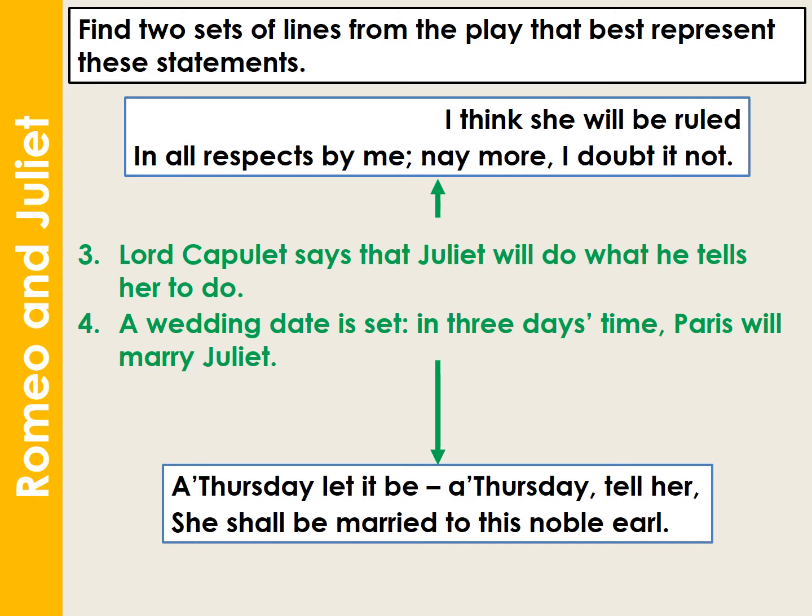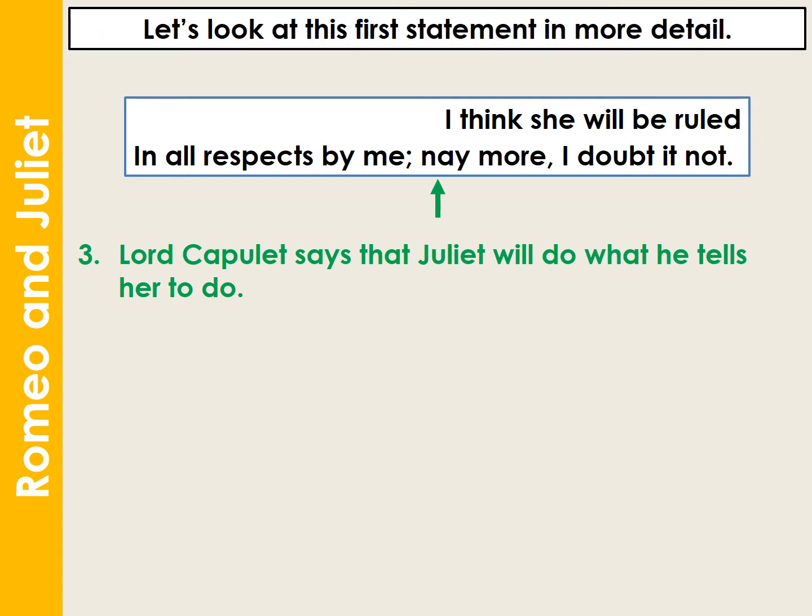And those words, noble and earl, remind us that Paris is a man of some social standing and wealth, and he's very handsome, and he is an extremely good prize for Juliet. So let's just have a look at this first statement in more detail. Lord Capulet says that Juliet will do what he tells her to do. And it's here that we really need to look at the context of life in the 15th and the 16th century and what life was like for women in a patriarchal society in which men had the power.